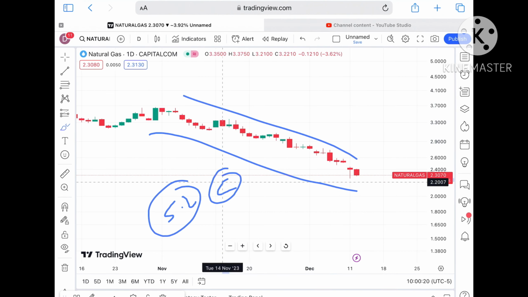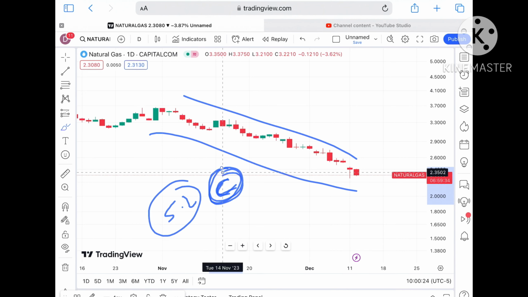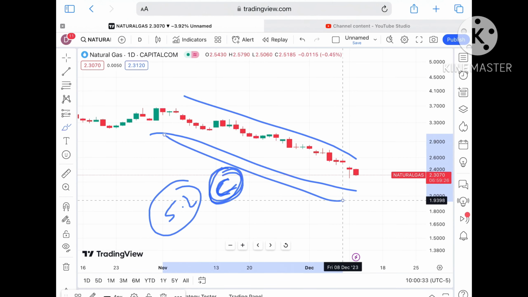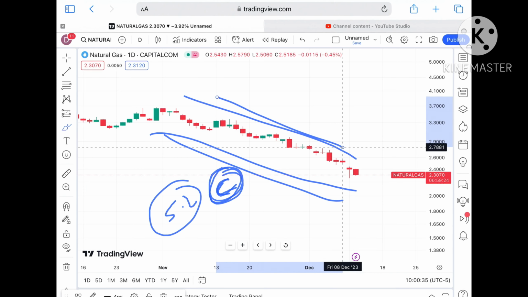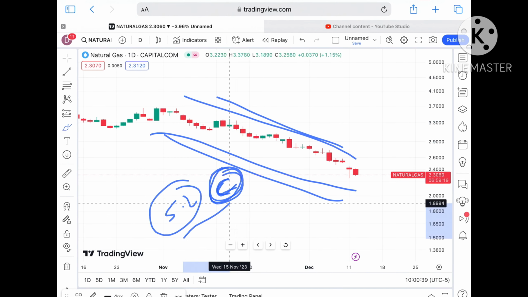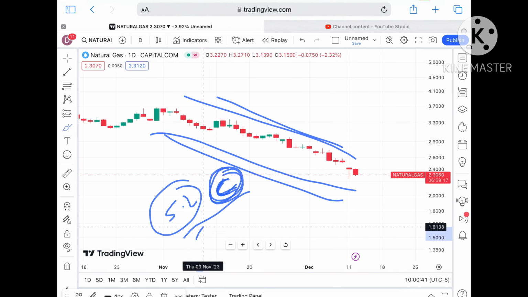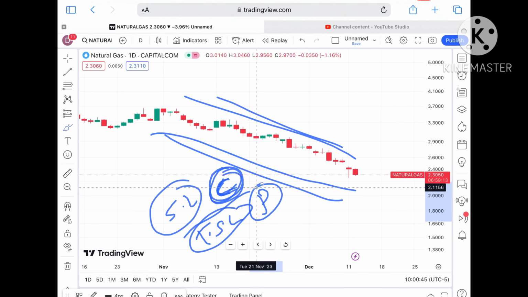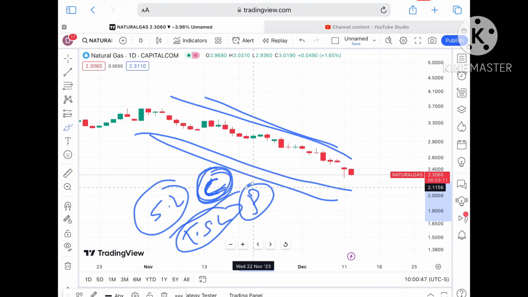So always try to set your SL, it will save your capital. Nobody can give a clear pattern, because it is not 100% sure whether the market will go up or down, but yes, a prediction can be made, because our overall trend is downside, so we can see it will go further down, and the analysis also says this. SL will save your capital, but if you are trailing your SL, it will save your profit if you are in profit, and that is the best thing you can do to sustain for a longer period of time.